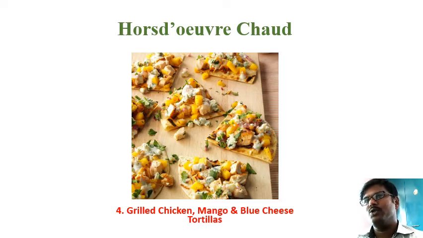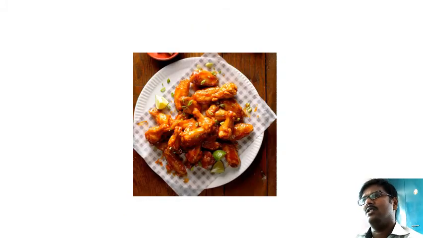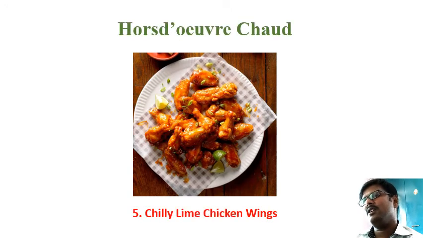I'm going to show you the grilled chicken along with some mango strips with blue cheese tortillas. You can see the tortilla bread is there as a base, like a pizza bread. We just kept the tortillas as a base bread. On that we made some mixture of grilled chicken and some mango pieces. I think they have used ripe mango. Yeah, they have used ripe mango here, and along with the blue cheese, you can see melted blue cheese there. This is perfect, but this has to be served hot only. This is a perfect hot appetizer you can serve, and this is very common even in India.